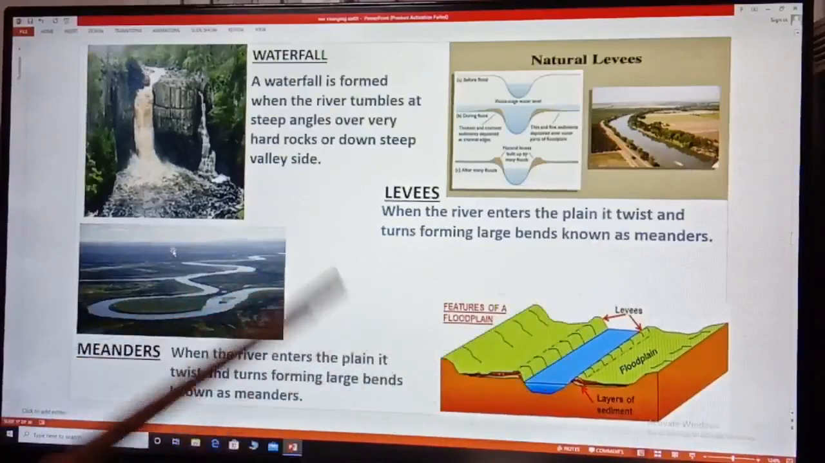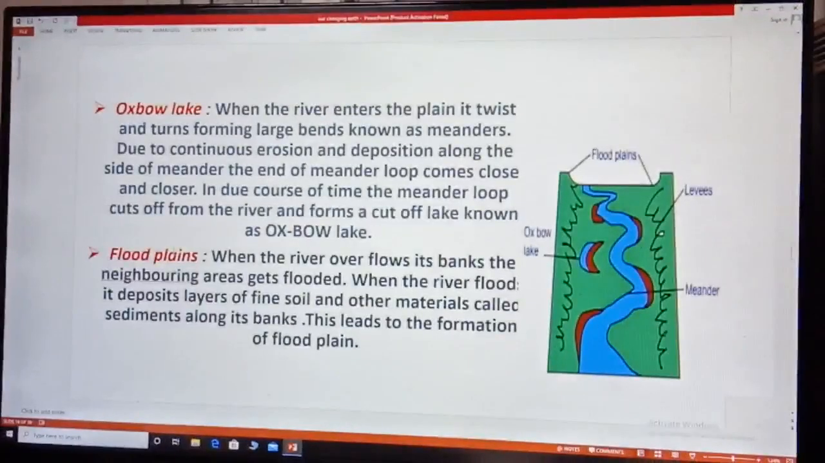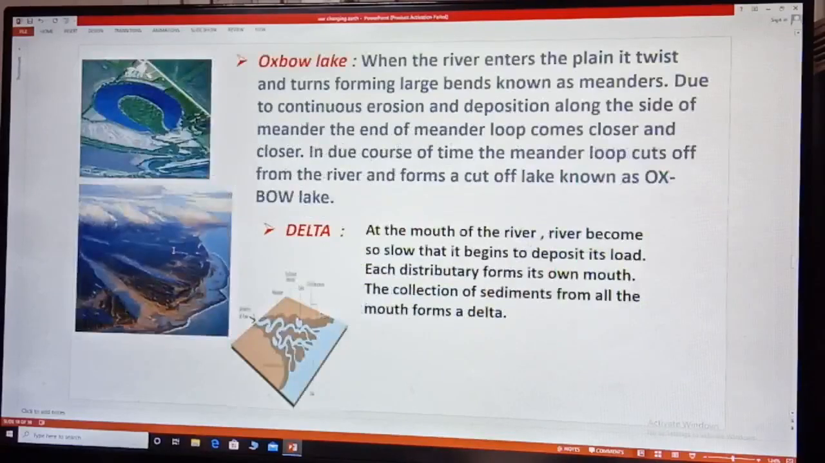As river approach the sea, the speed of the water decreases and river begins to break up into number of streams called distributary. The river becomes so slow that it begins to deposit its load. Each distributary form its own mouth, and the collection of sediment formed by all mouth is known as delta.